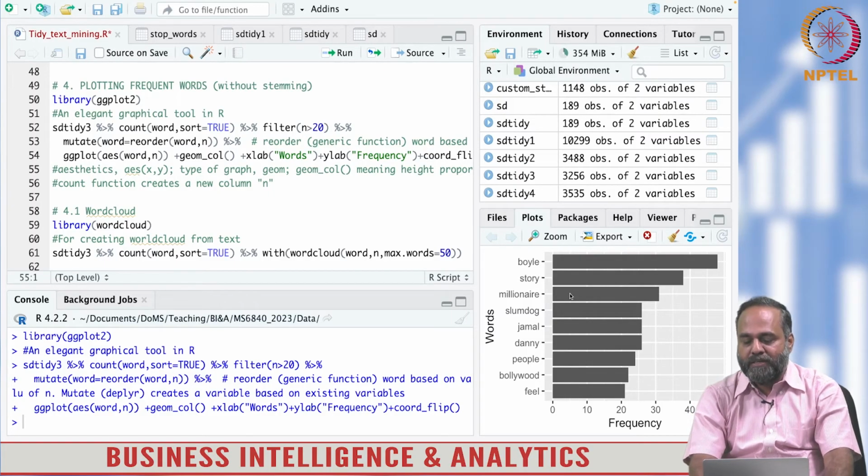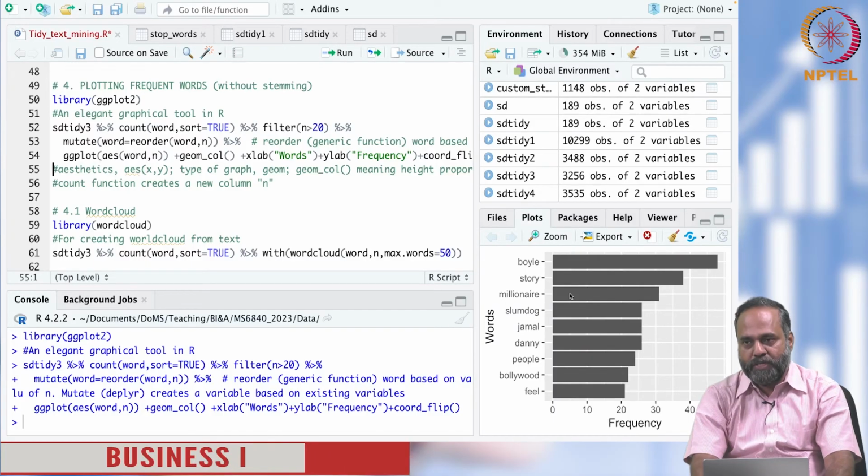You can see the most important words, after removing the stop words, in terms of word counts.